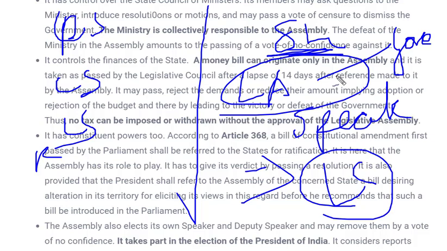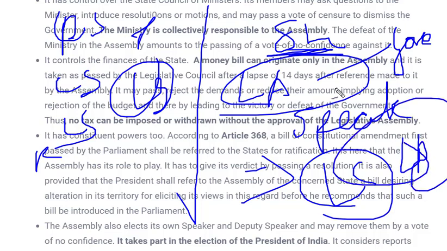So as I said, the very important factor over here regarding the money bill is that a money bill can only be introduced in the Lok Sabha, the lower house, in the case of Parliament, whereas in the Legislative Assembly in the case of state legislature.